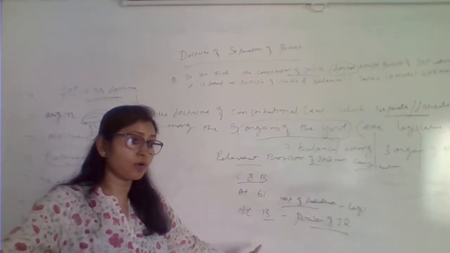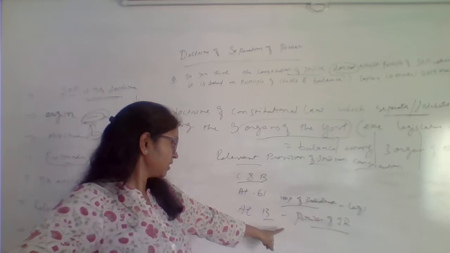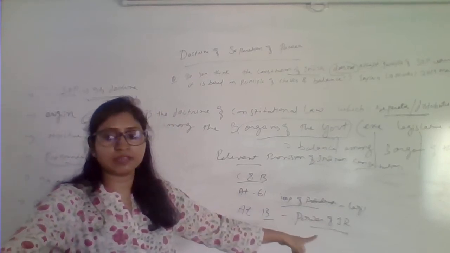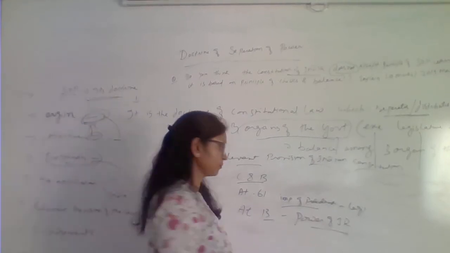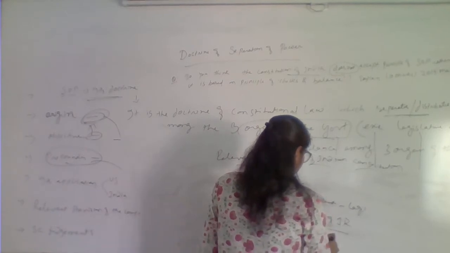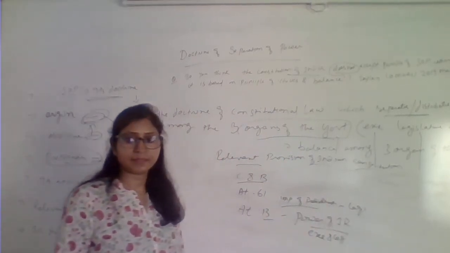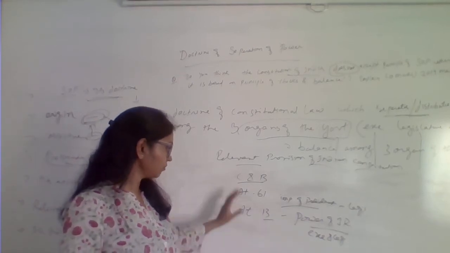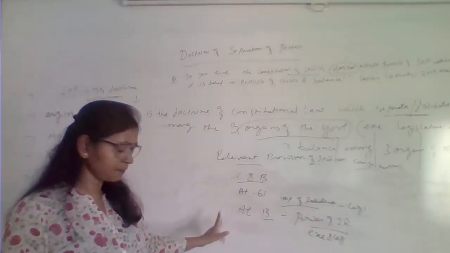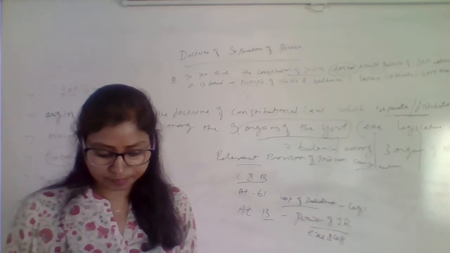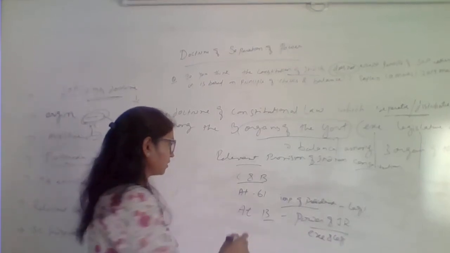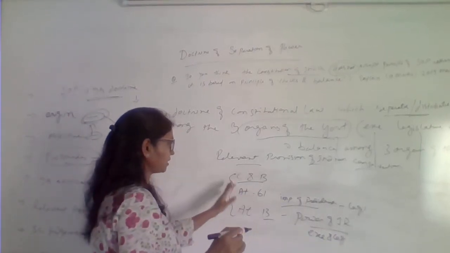The Supreme Court regulates the power of the executive and legislature through the power of judicial review. Are you getting my point? So in this way you talk about Article 13, right? So in this way, the power, checks and balances.